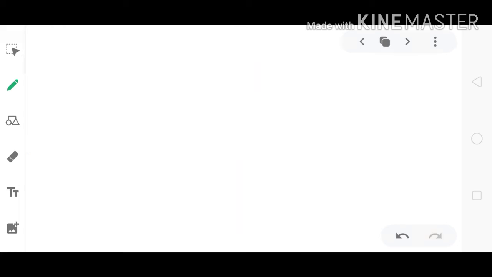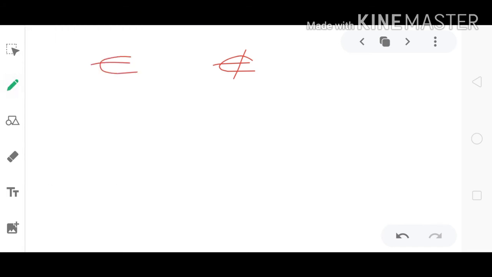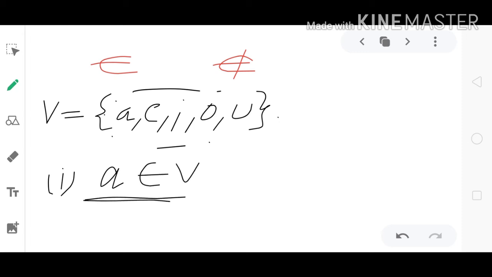Next I will explain two things: one is belongs to and the other is not belongs to. I explain these two things with the help of one set V equal to open brace A, E, I, O, U; you already know these are all vowels. Now here I take A belongs to V. This is the statement, right or wrong?